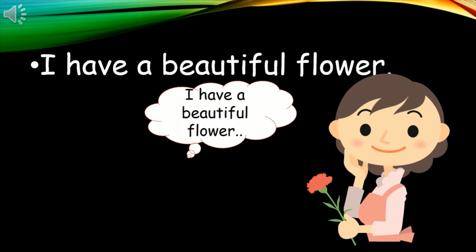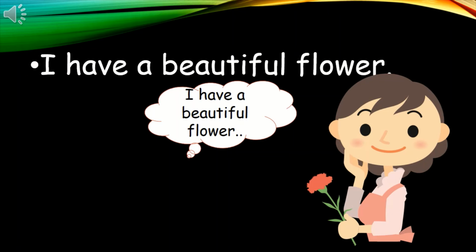The verbs has and have always show possession. Here our first example is I have a beautiful flower, means she owns a beautiful flower at the time she is talking with us. So it's true at that moment. So we can use simple present tense. And can you tell me why I used the verb have?